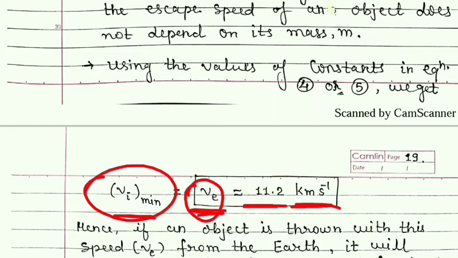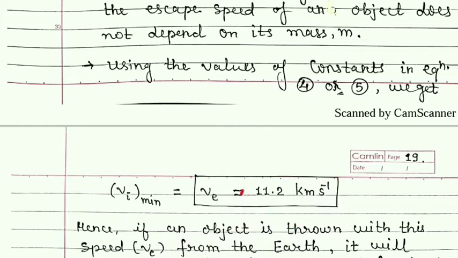So students, if we throw a stone with this speed in the upward direction, then it will not return back. But you can see this speed is not a low speed, it is a very high speed.